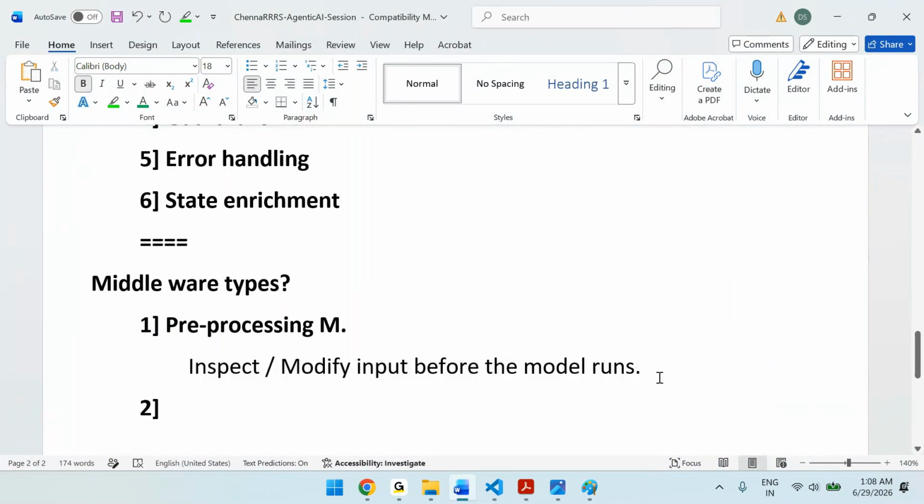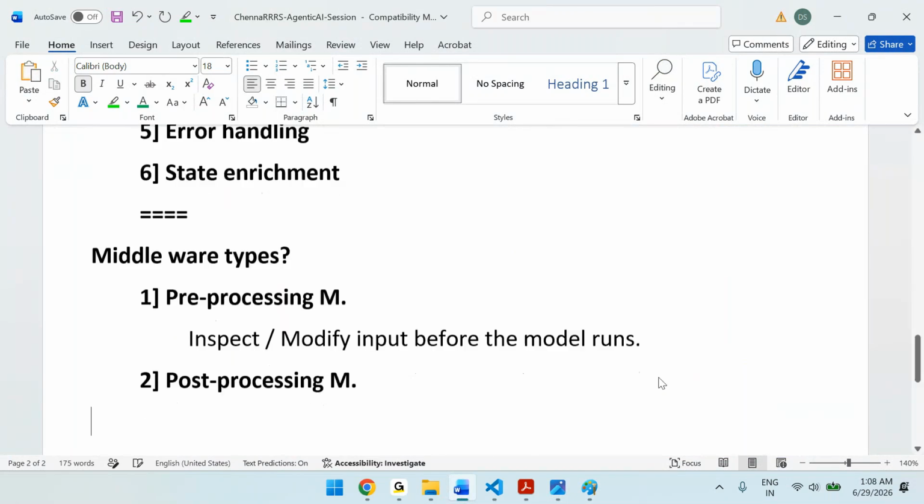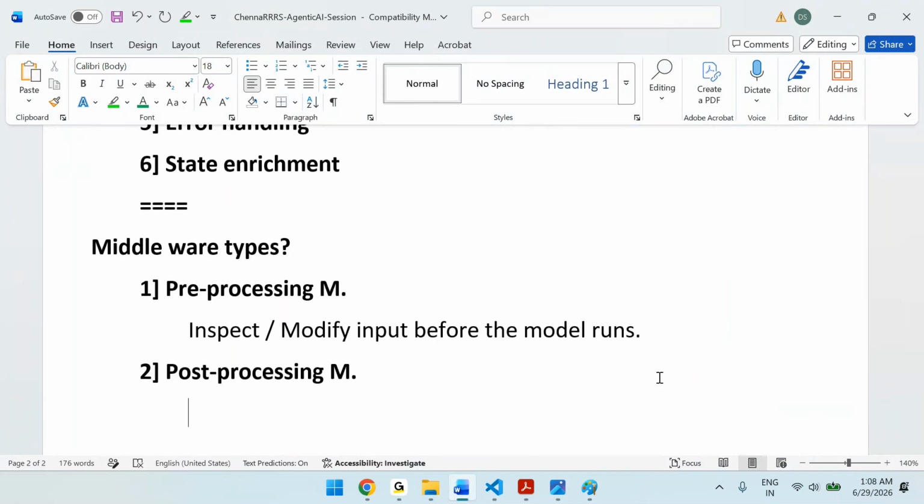Input means request data before the model runs. If a pre-processor is there, then the next one is post-processing. Post-processing middlewares obviously work on the output, so you can validate, filter, and modify the model's response, meaning the output.